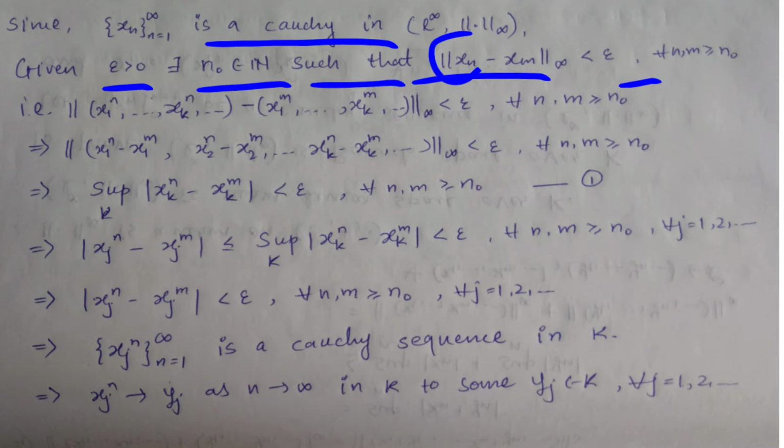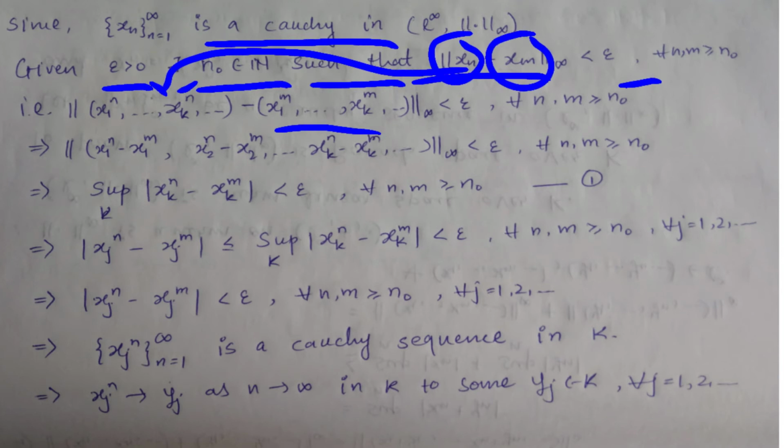Here you can write the xn element as x1 to the power n and so on, xk to the power n and so on, minus, using the definition of xm, x1 to the power m and so on, xk to the power m and so on, which is less than epsilon, and this is true for every n and m greater than or equal to n0, right?